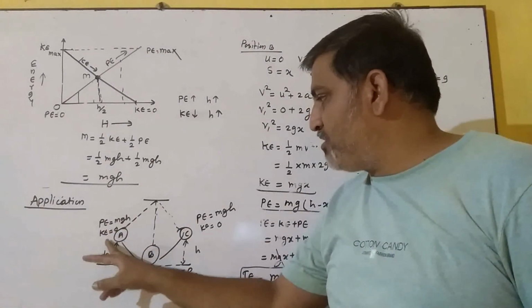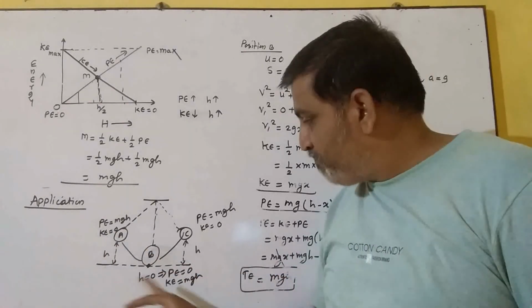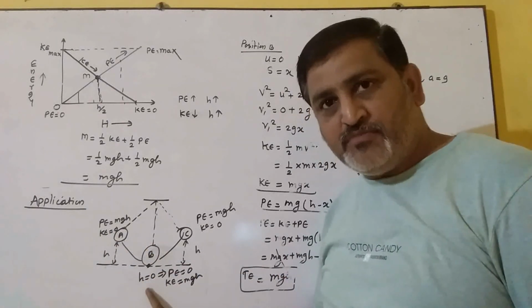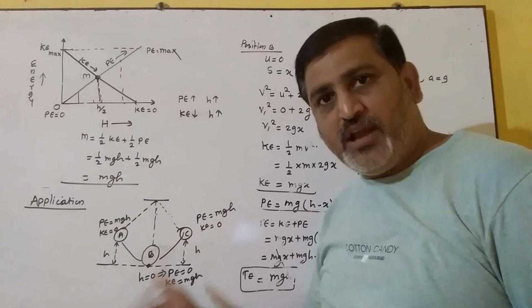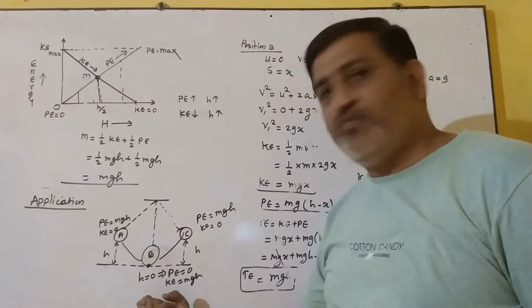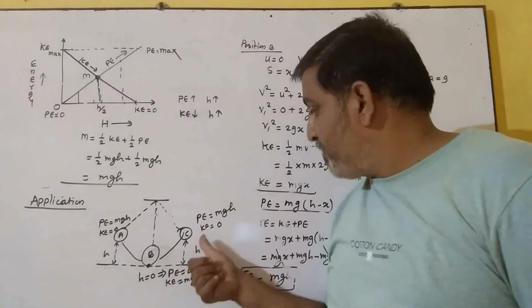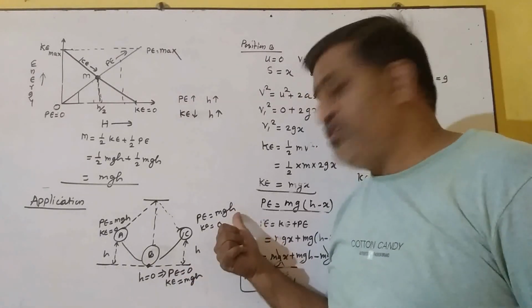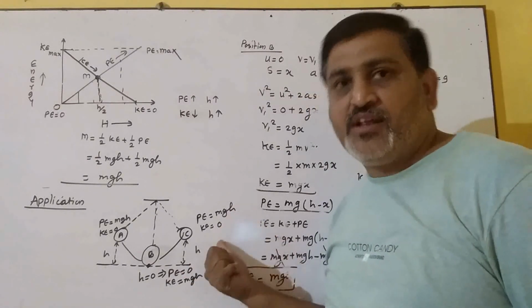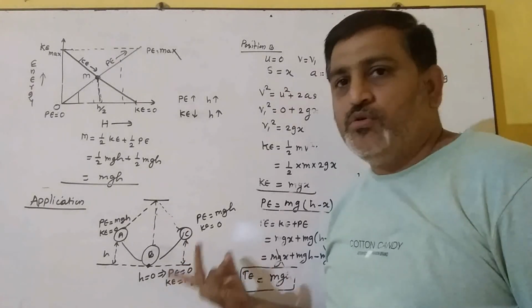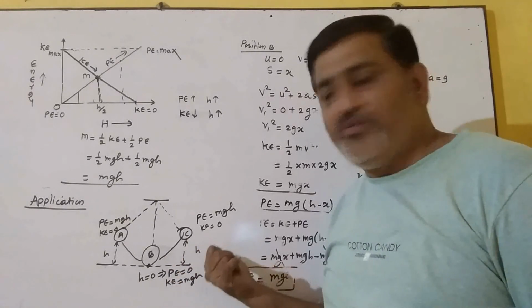Here mgh plus 0 is mgh at position A. When it reaches position B, h becomes 0, so potential energy is 0 and kinetic is mgh. So here we find again mgh, total energy, and at C, potential energy is due to the height, that is mgh, and kinetic energy becomes 0. So over here again, total energy becomes mgh.